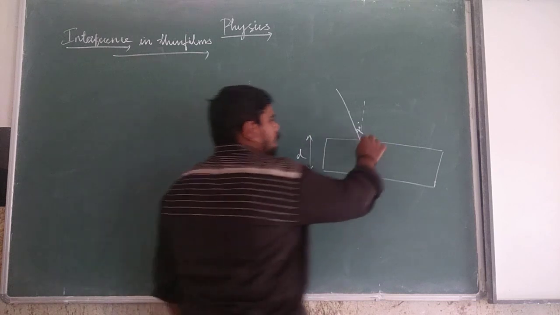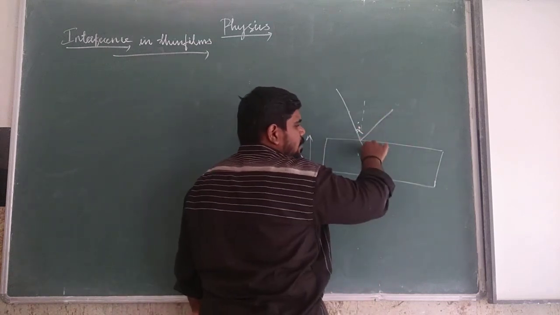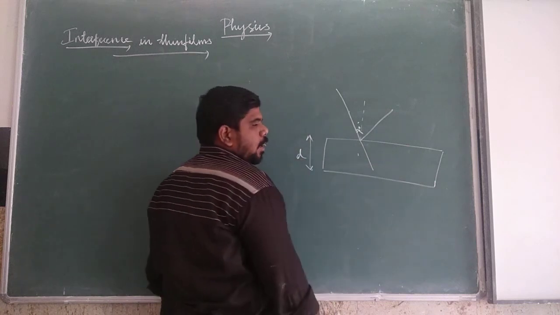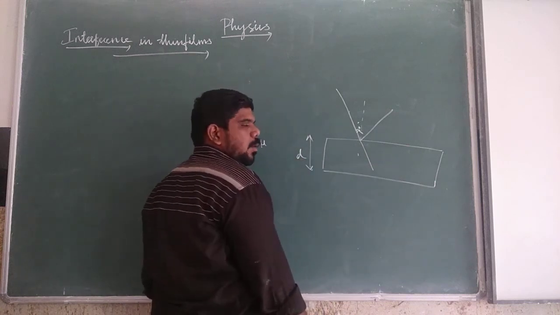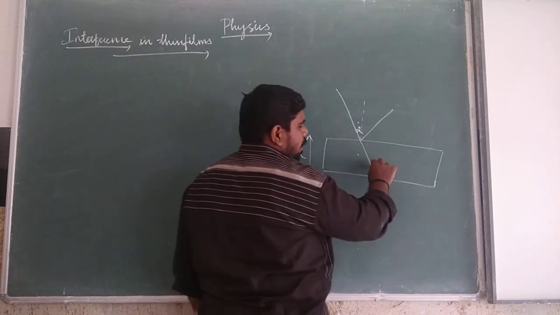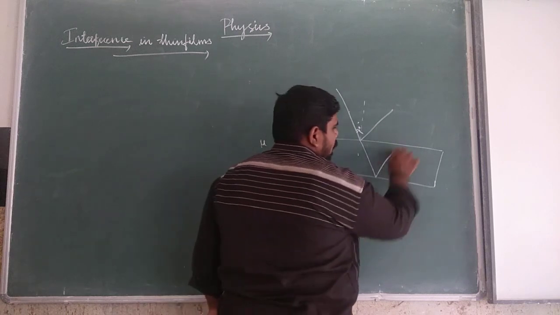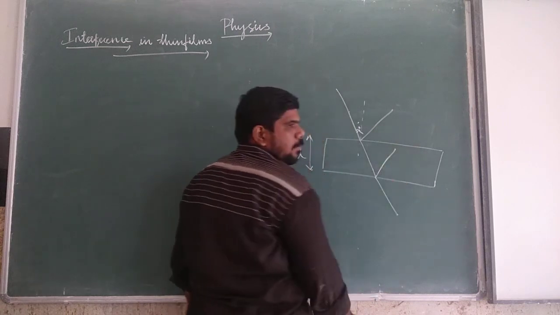a part of the light will be reflected out and a part of the light will be refracted and reach the film. The refracted light reaches the lower surface of the film, and once again it will be reflected and refracted.